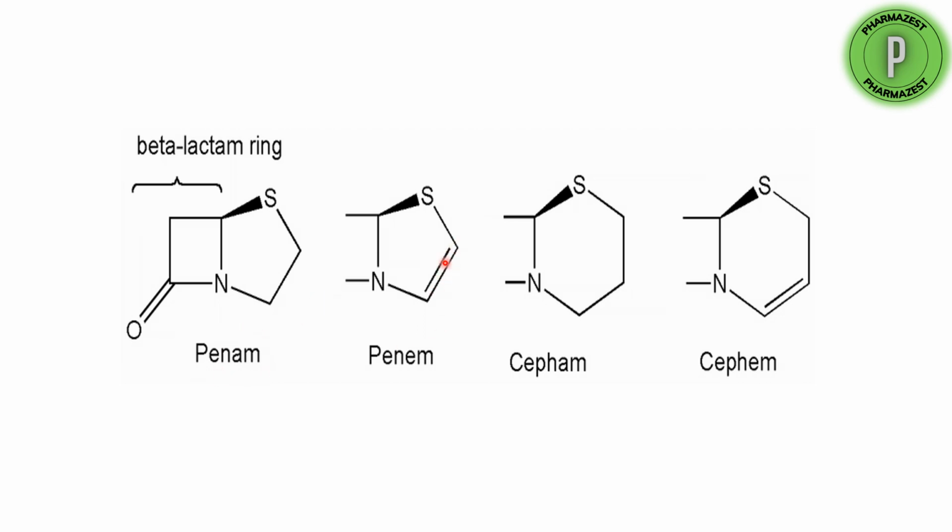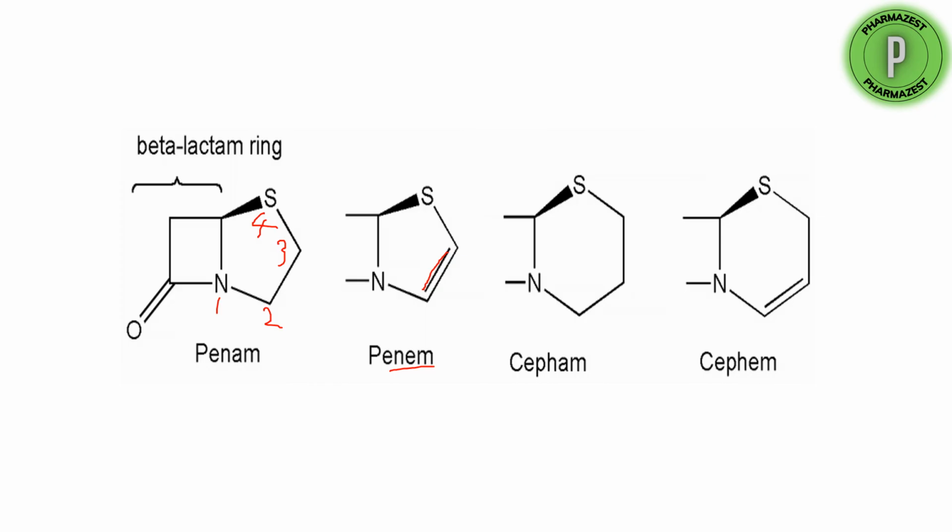And if this penam structure has a double bond at this position, for example, if we give the numbering from here, this is 1, this is 2, this is 3, and this is 4. If we have a double bond between the second and third position, it is called the penem ring.